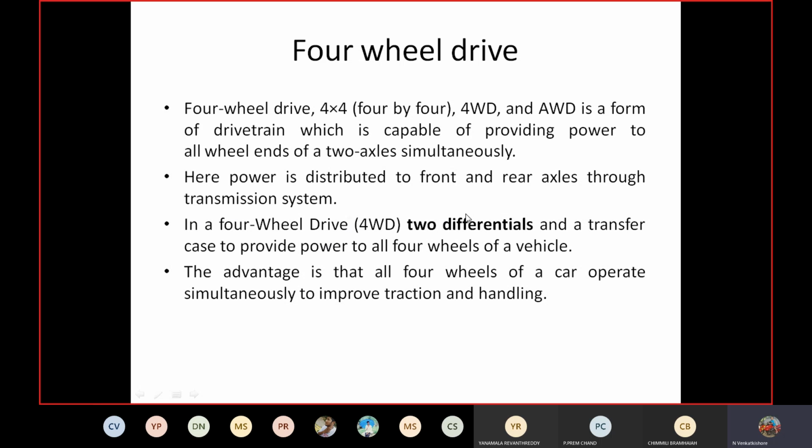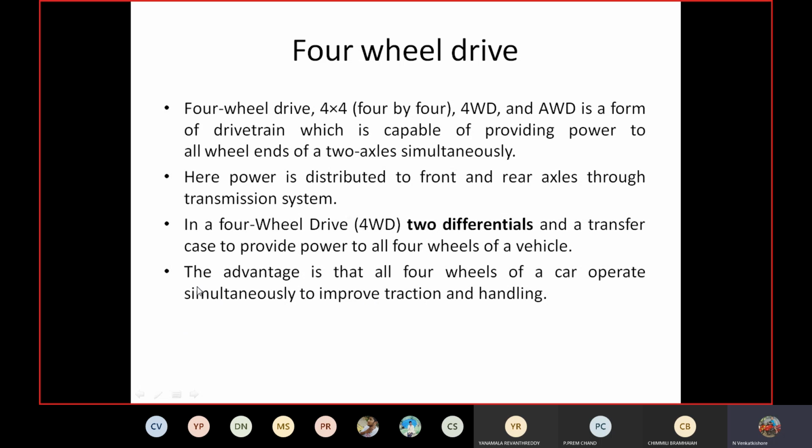So in this case, two differentials. In rear wheel drive, only one differential gearbox is used, but here we have to use two differential gearboxes. One is at the front side, another one is at the back side.